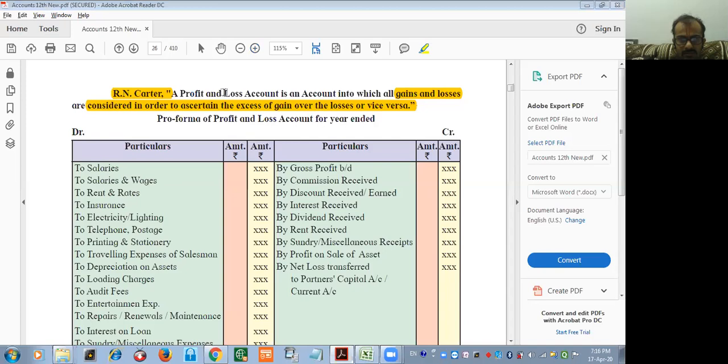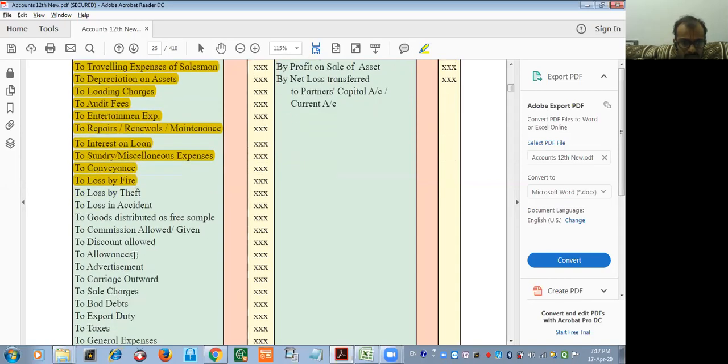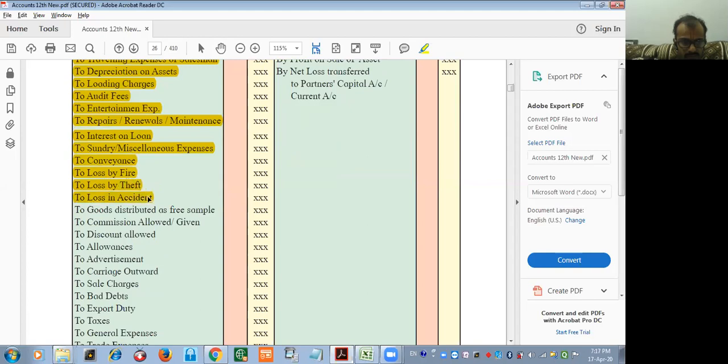To salaries and wages, to rent and rates, to insurance, to electricity, lighting, to telephone or postage, to printing and stationery, to traveling expense of salesman, to depreciation on assets, to loading charges, to audit fees, to entertainment expense, to repair, renewals, maintenance, to interest on loan, to sundry miscellaneous expense, to conveyance, to loss by fire, to loss by theft, to loss in accident, to goods distributed as free sample, to commission allowed or given, to discount allowed, to allowances,